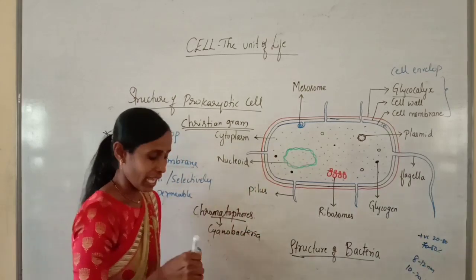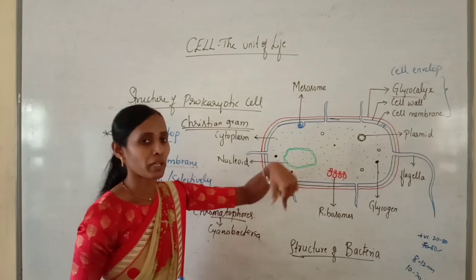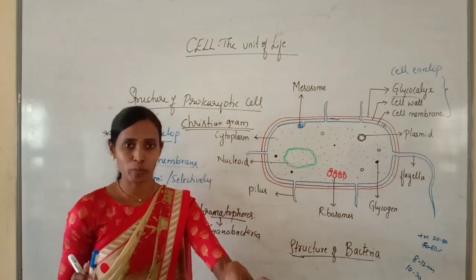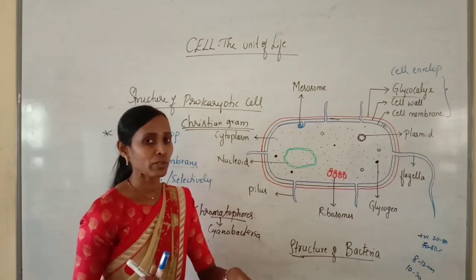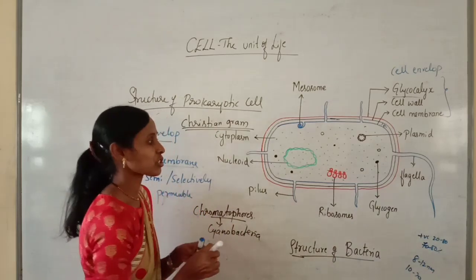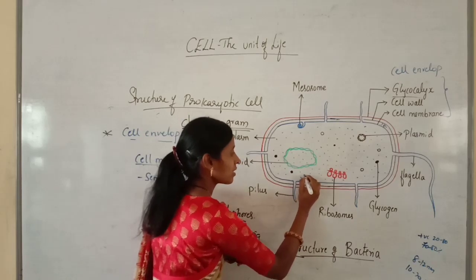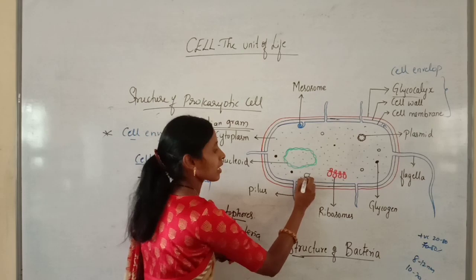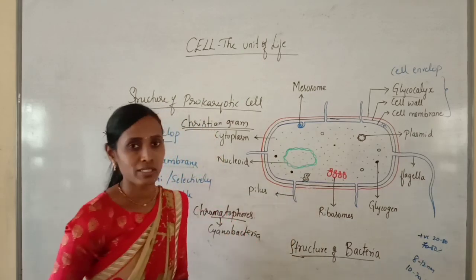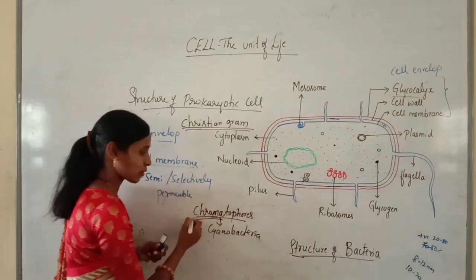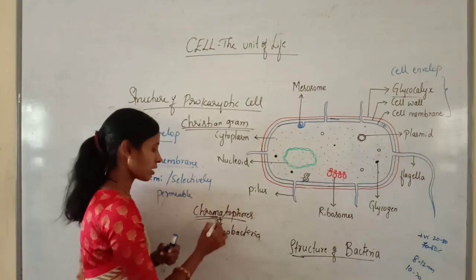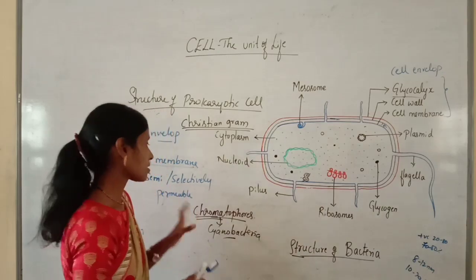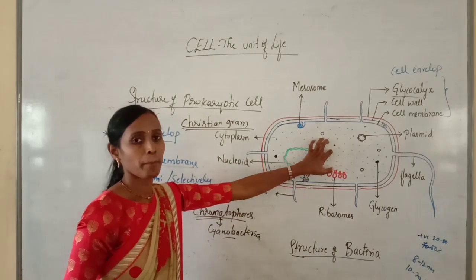So in bacteria, you can see the inward foldings of the plasma membrane called mesosomes. Similarly, in cyanobacteria, the plasma membrane produces membranous extensions into the cytoplasm, like this. They contain the photosynthetic pigments, and they are called chromatophores. And you should remember, the chromatophores are present in cyanobacteria. So this is about the plasma membrane.